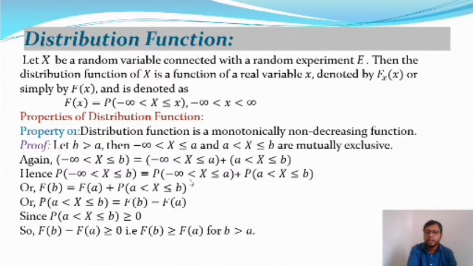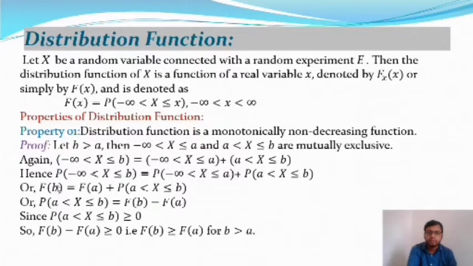I have already mentioned this theorem; it is a theorem of probability theory. If two events A and B are mutually exclusive, then probability of A union B is equal to probability of A plus probability of B. And if the two events may not be mutually exclusive, then probability of A union B is equal to probability of A plus probability of B minus probability of A intersection B. In our case the two events are mutually exclusive, so probability of A union B is equal to probability of A plus probability of B.